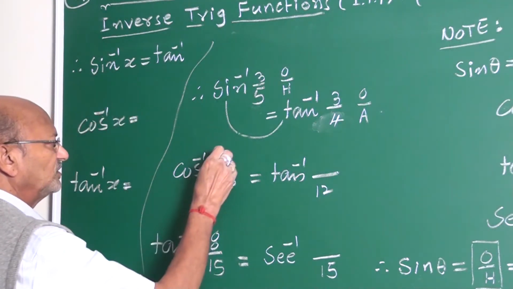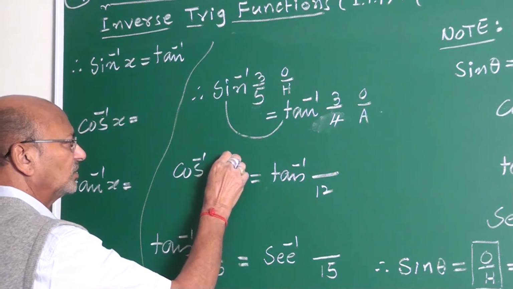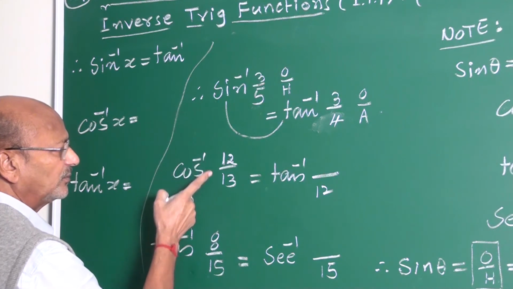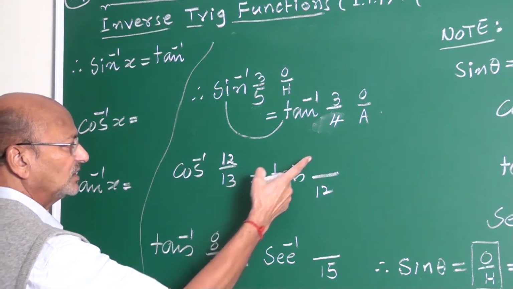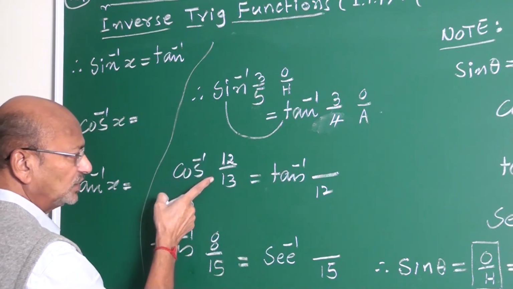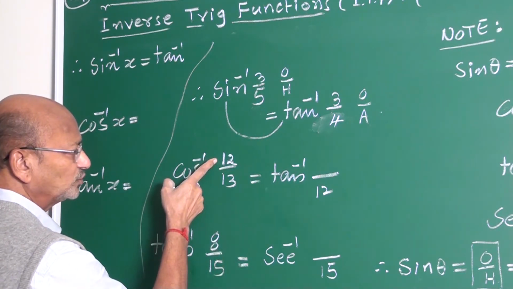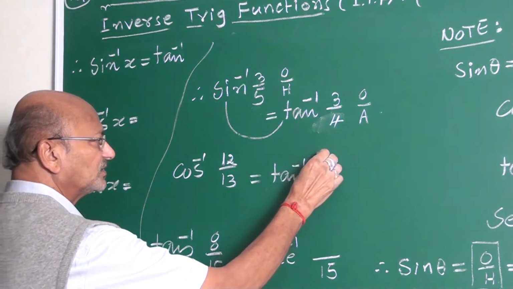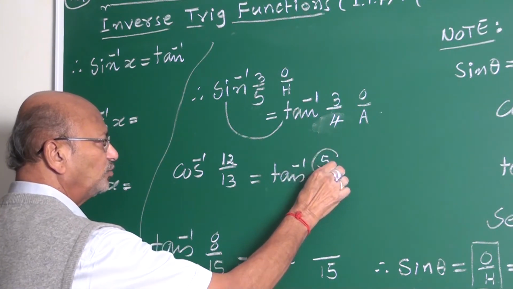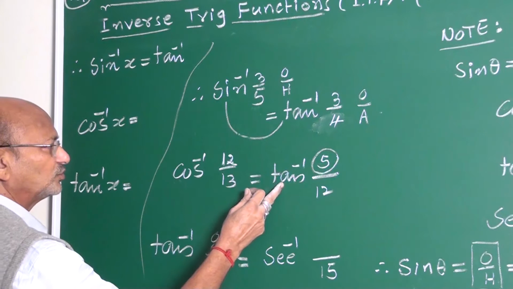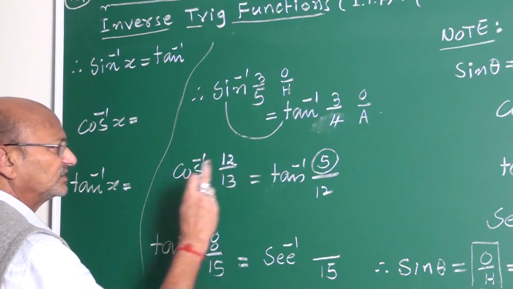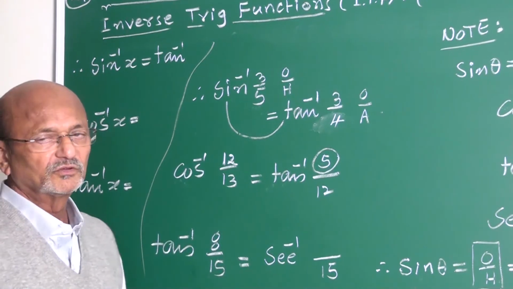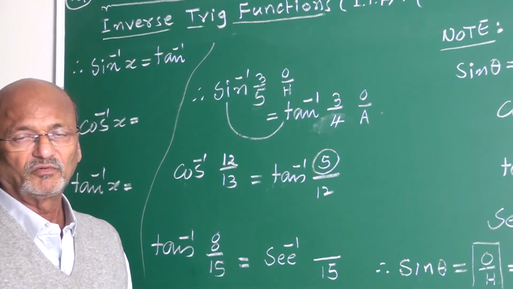See here, cos inverse 5 by 13 to tan inverse. What is cos inverse? Adjacent side upon hypotenuse. What is tan inverse? Opposite upon adjacent. Among the two, one is useful. Which is useful? Adjacent side, right. How to find it? Again, Pythagorean numbers 5, 12, 13. Therefore, cos inverse to tan inverse. If you know this method of conversion quickly, without writing anything, you can very well save the time.